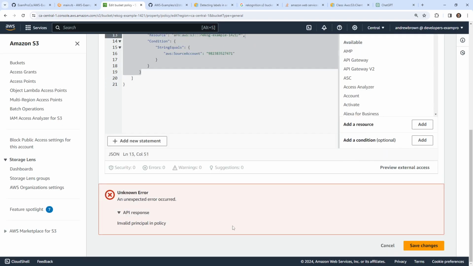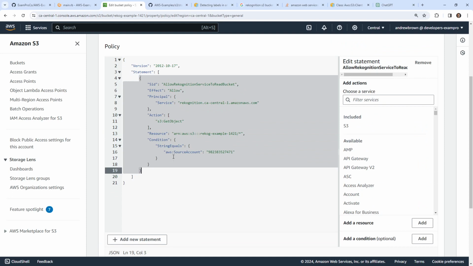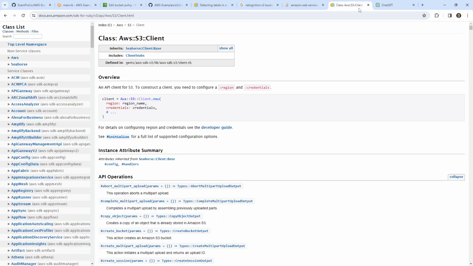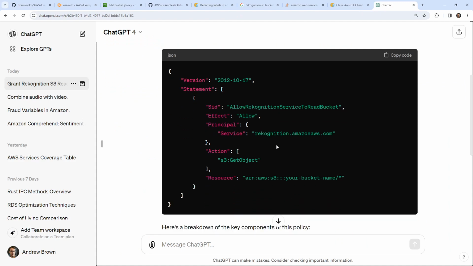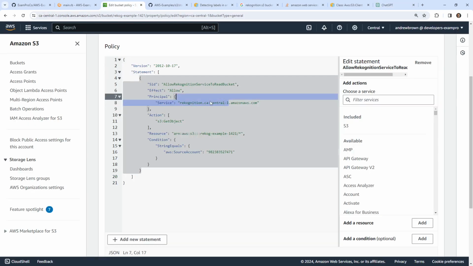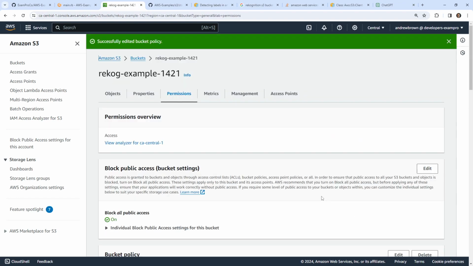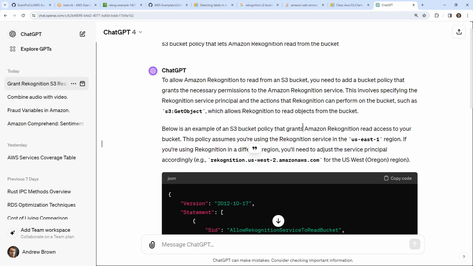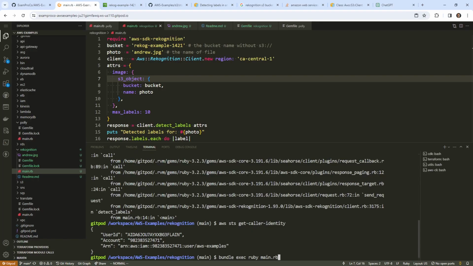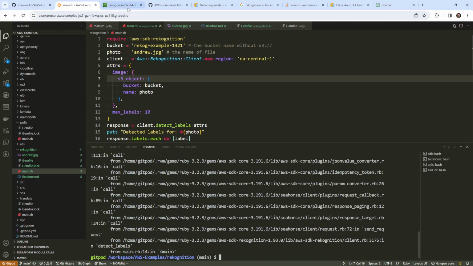And we'll say add condition. Okay, still doesn't want to save it. I don't see a problem with this. Maybe it's this part here. Maybe I'm missing something in here. Let's go back over to this. What if we took out the CA Central 1? Okay, so now we don't have a problem, but they're saying that if it's not in the correct place, it won't work. Well, we'll find out in 2 seconds. It'll either work or it won't work, right? Still an issue. Okay, maybe we're getting closer.